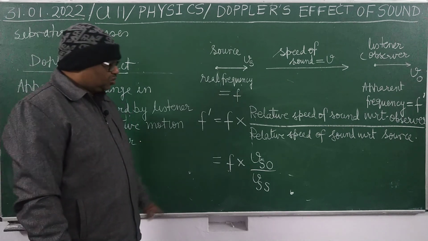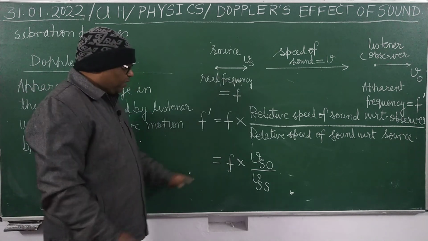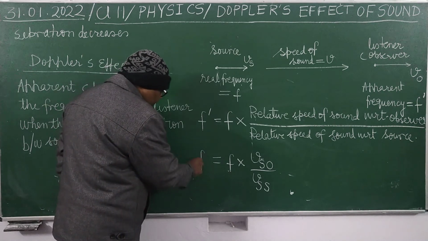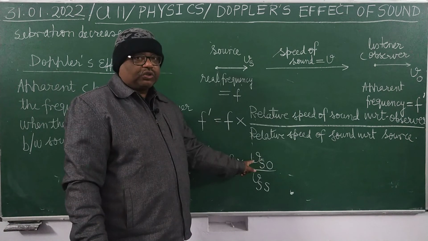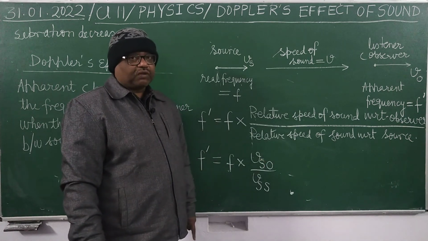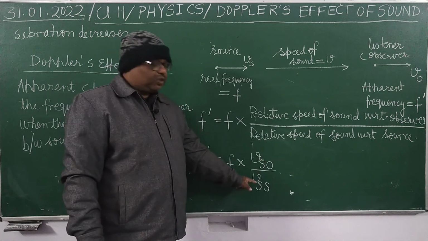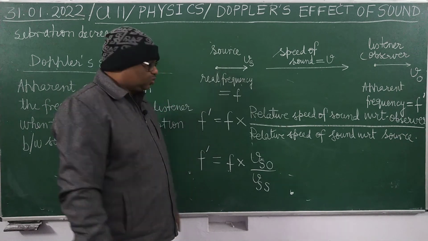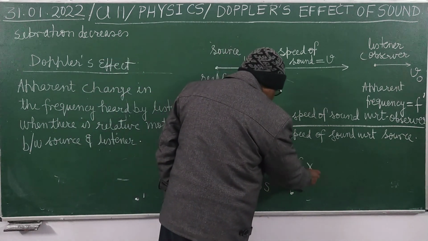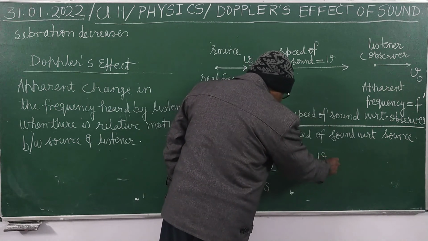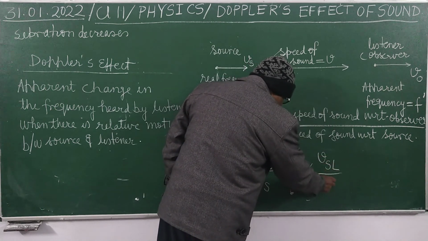It is clear? So this will be the formula. F dash equals to f into VSO, relative speed of sound with respect to observer, divided by relative speed of sound with respect to the source. Sometimes we also write in this way, f into VSL upon VSS.